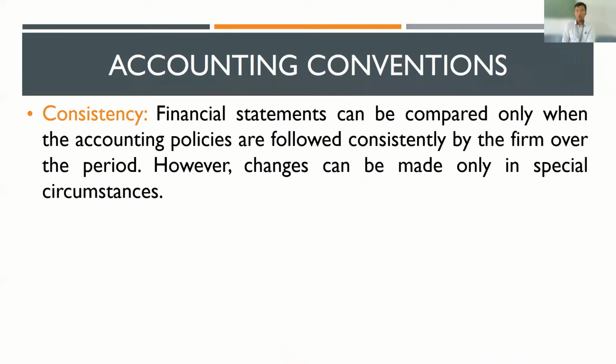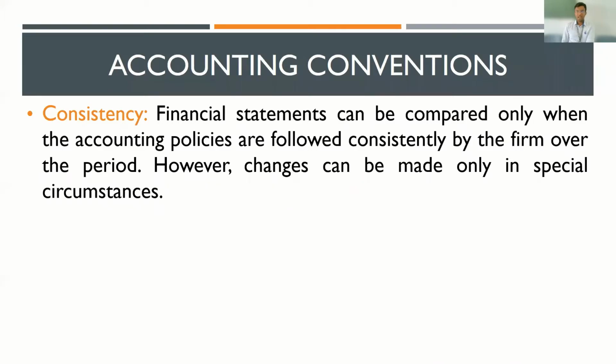What does this mean? It means that when you have adopted a specific accounting practice, you have to uniformly follow that. I'll talk about this with an example. We know that to calculate depreciation, there are different methods. You have straight line method, written down method, and annuity method. Let's say I have bought a car and I want to charge the depreciation of that car for 10 years. For the first year, I use straight line method. Second year, I use written down method.